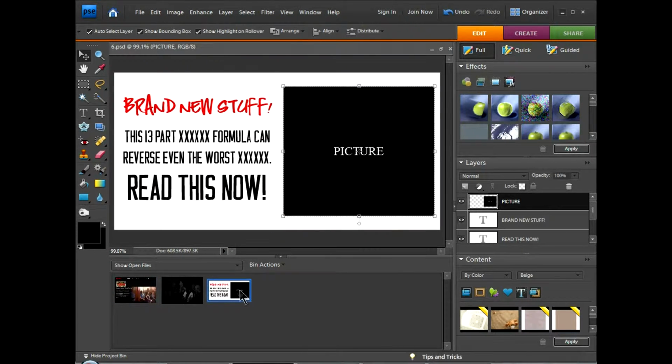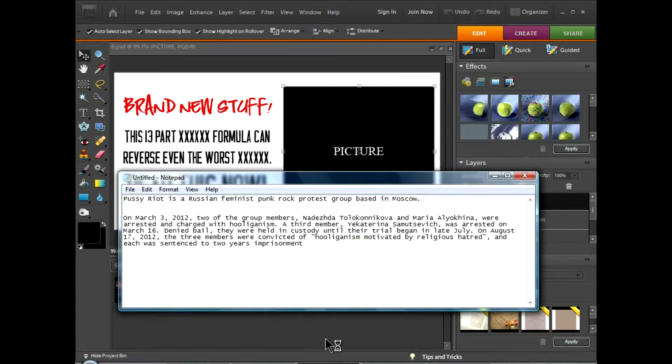What I'm going to do is make a really quick thing here to get people's attention to come to my blog. A real quick infographic. Pussy Riot is a Russian feminist punk rock protest group. They're based out of Moscow. And what this movie is about is they were actually arrested for quote unquote hooliganism motivated by religious hatred.